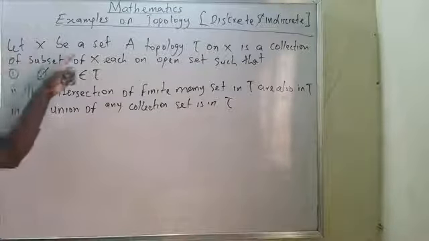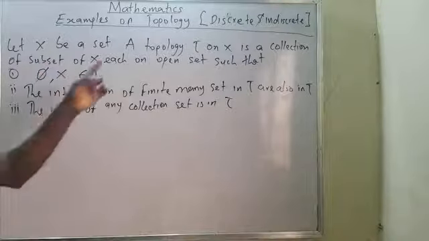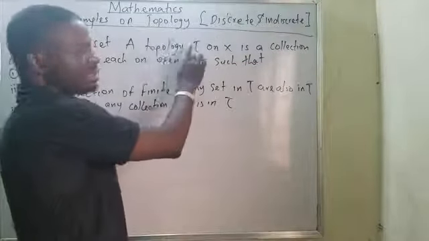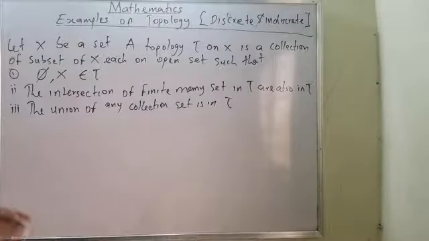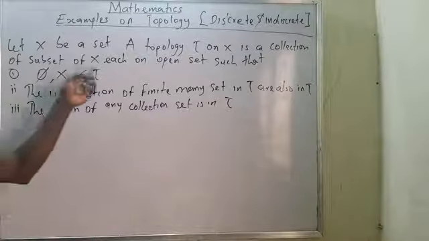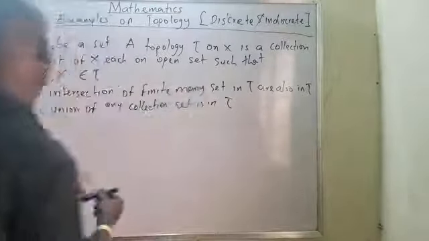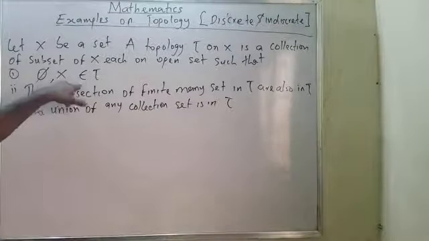Let me quickly read. Let S be a set. A topology T, which we call tau, on S is a collection of subsets of S, each an open set, such that: one, the empty set and the set given are members of the topology.